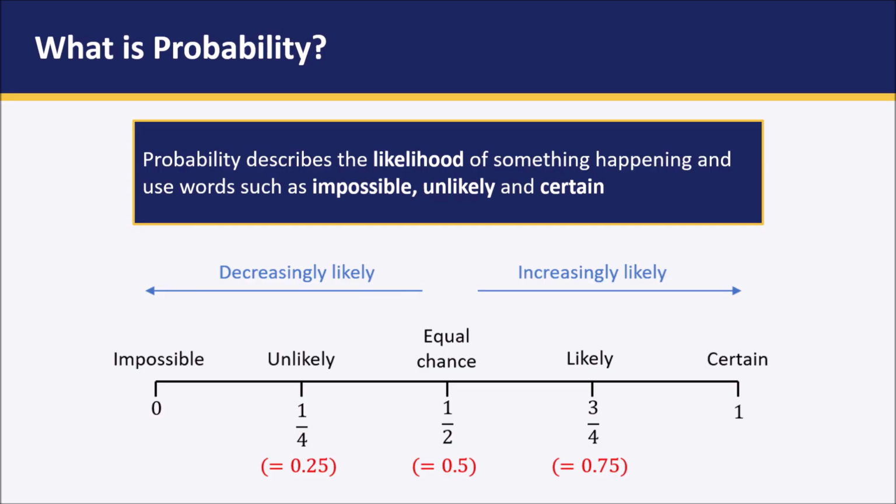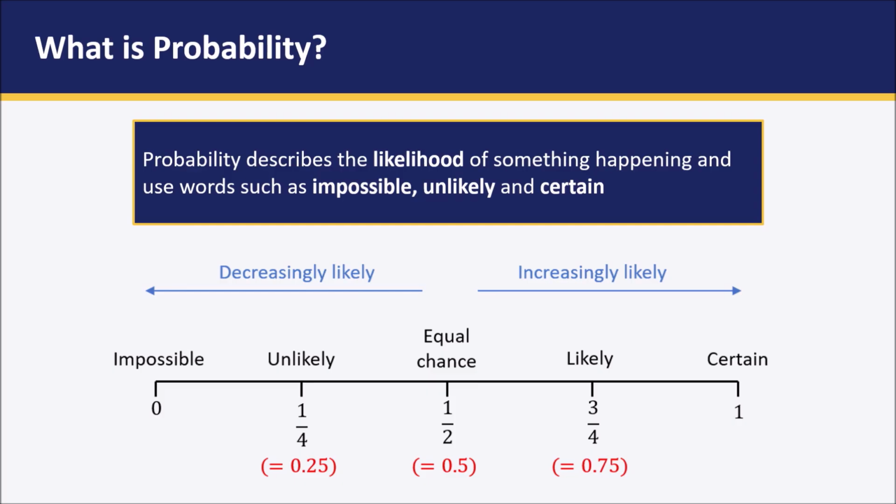The concept of probability describes the chance of an event occurring, or in other words, it is the likelihood of something happening, and that chance can be described using the words impossible, certain, unlikely, likely, or equal chance. And the probability always lies between the numbers 0 and 1. A probability of 0 means it is an impossible event, and a probability of 1 means it is a certain event.